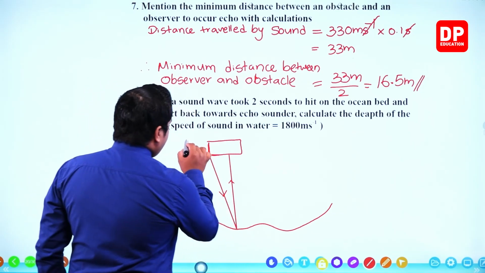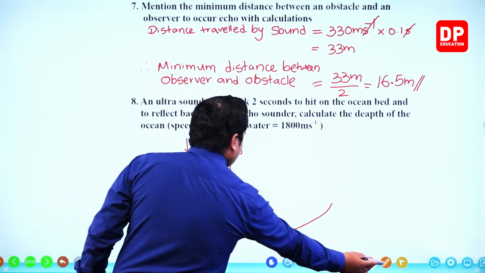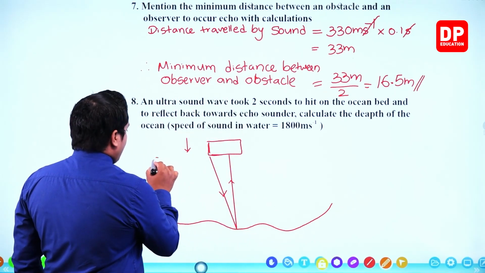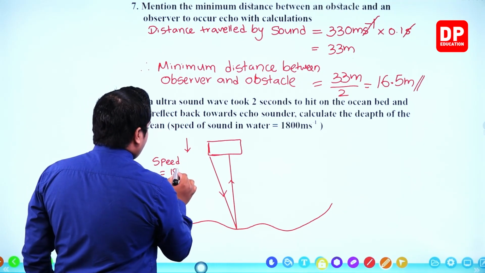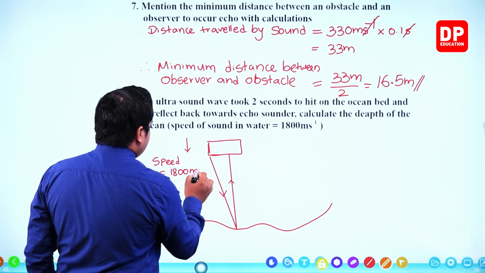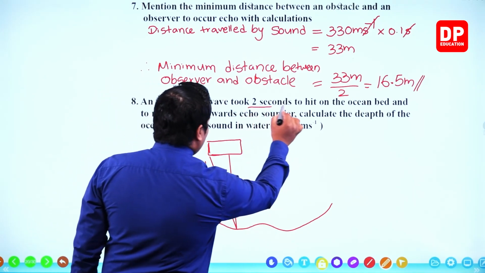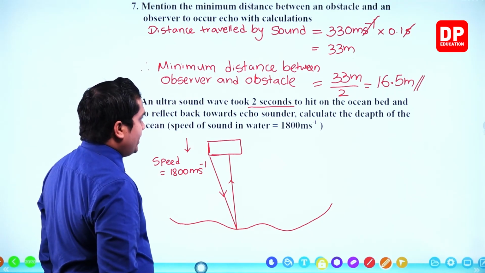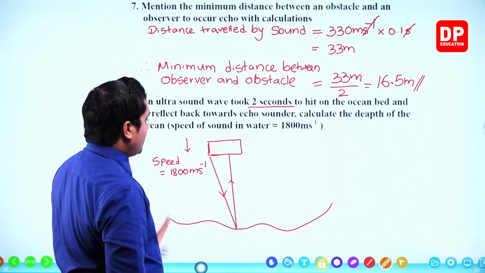So the speed by which this sound wave is going to emit is given. How much is that? 1800 meters per second. And it took 2 seconds to hit on the ocean bed and to reflect back towards the echo sounder.